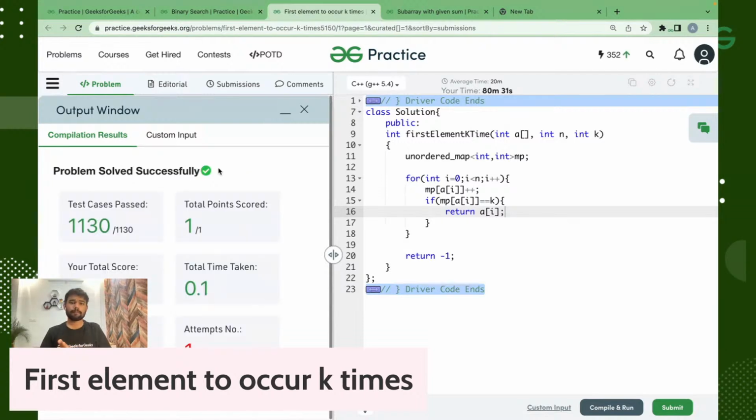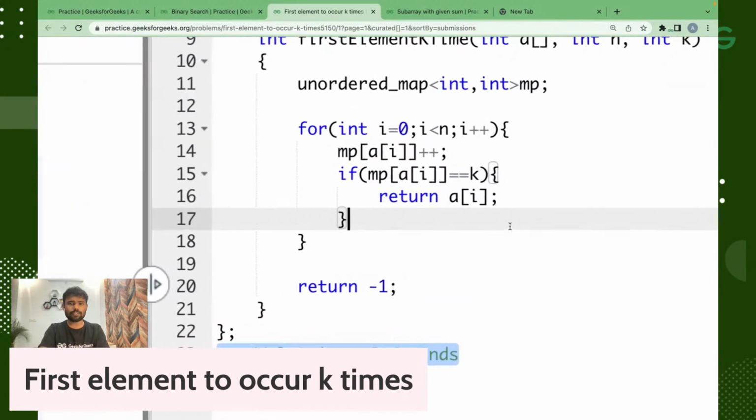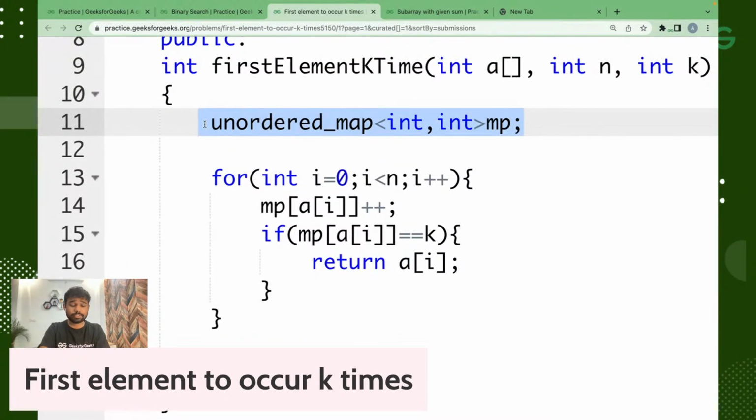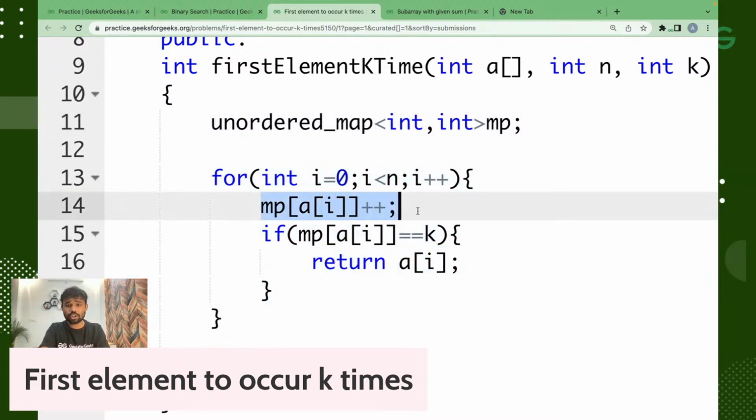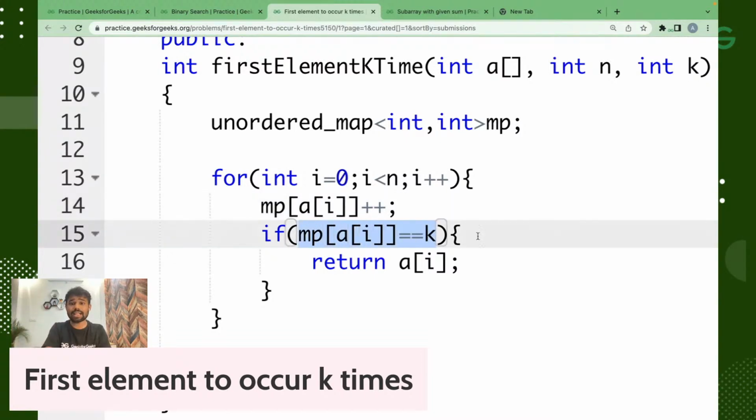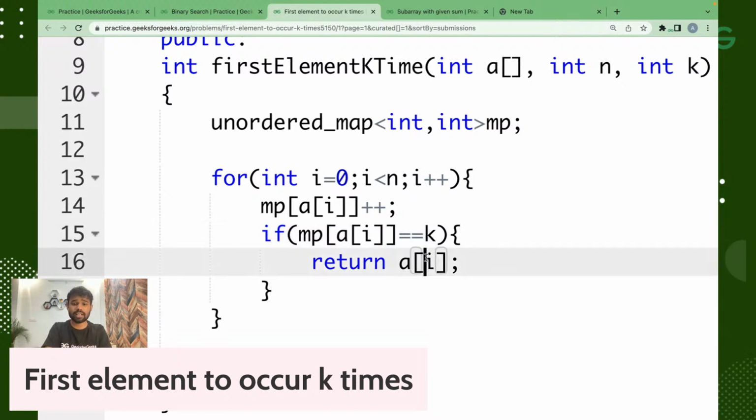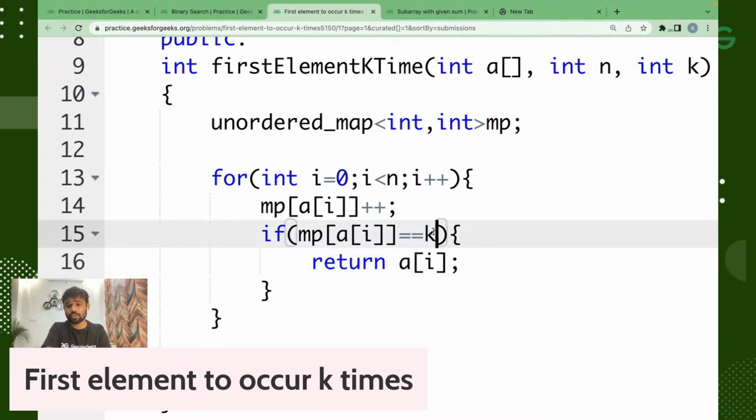So we have solved the problem. Sure, Aryan, let's talk about the code. First of all, we have declared an unordered map. This unordered map is basically taken to store the frequency of each element. While we are iterating over the array, we are storing the frequency of that number, increasing it by 1. Whenever the frequency of any number reaches k, that is our required number, and we will simply return it. And if the frequency does not reach k for any number, it will be -1.